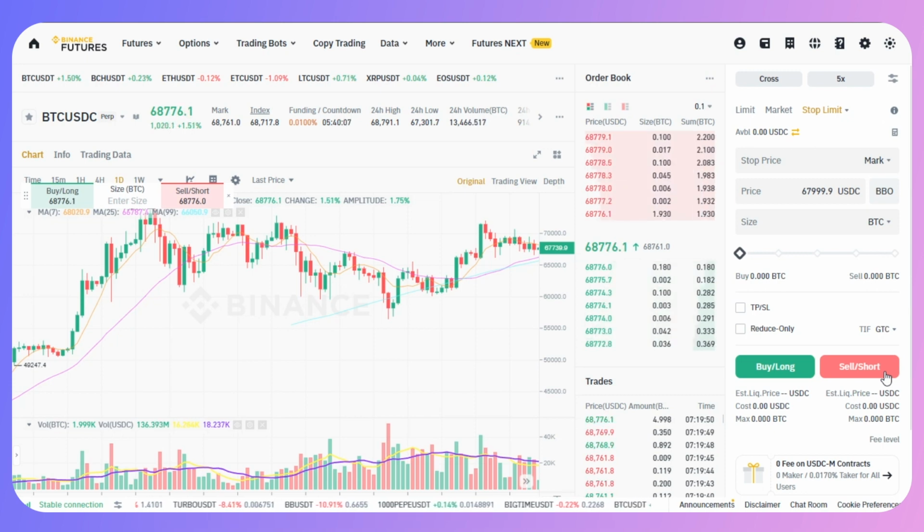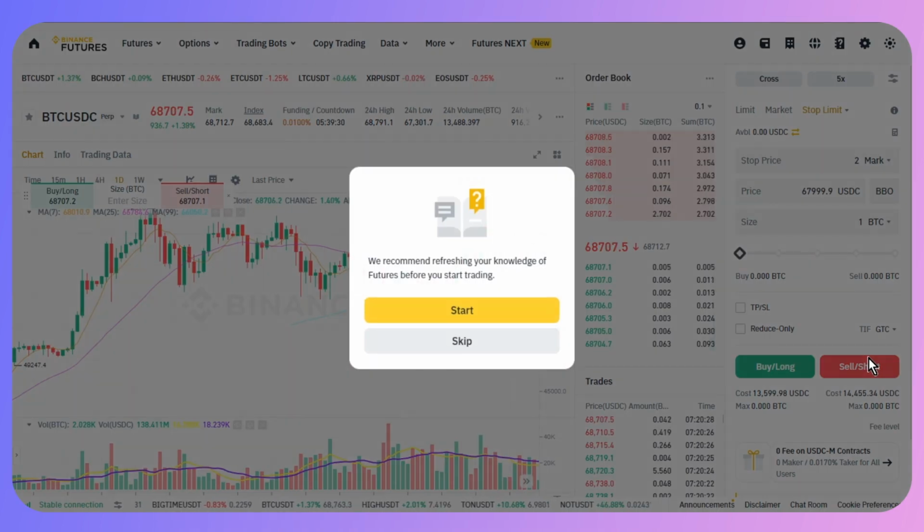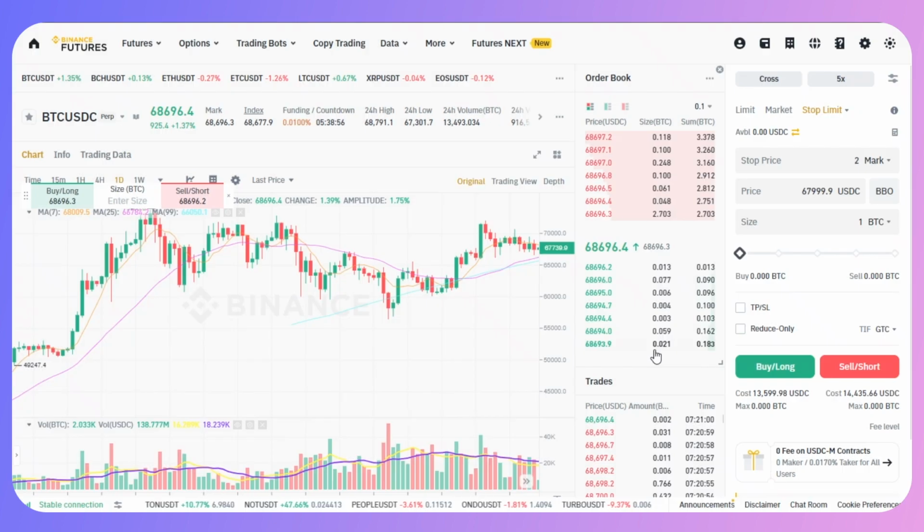The first risk is, let's say the price of the asset increases instead of decreasing, you could face significant losses. The potential loss from a short position is theoretically unlimited, as an asset's price can rise indefinitely. Next is liquidation risk. If the market moves against your position significantly, your position could be liquidated, leading to a total loss of the funds used in that particular trade.